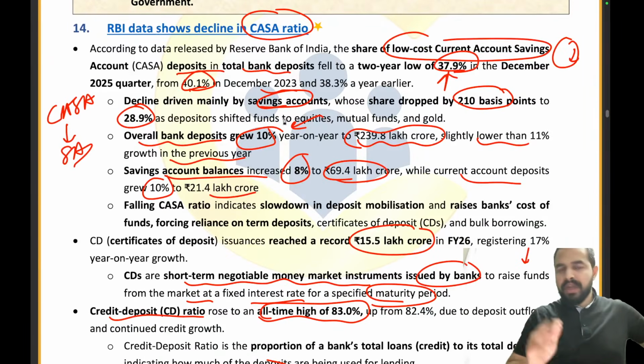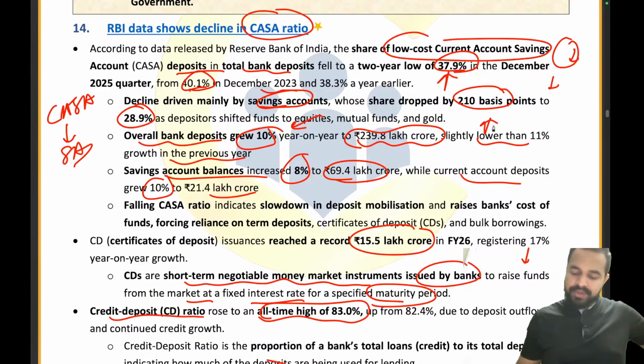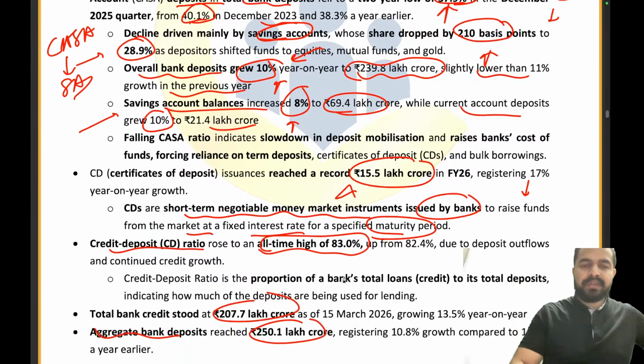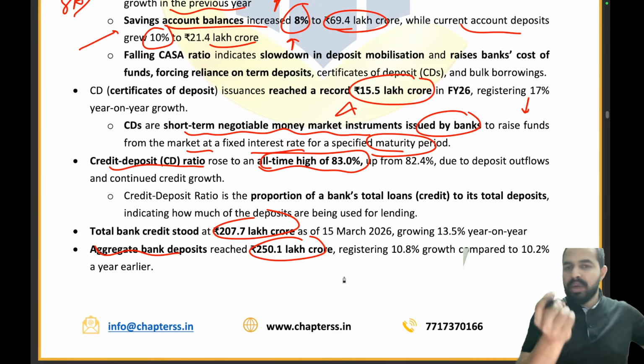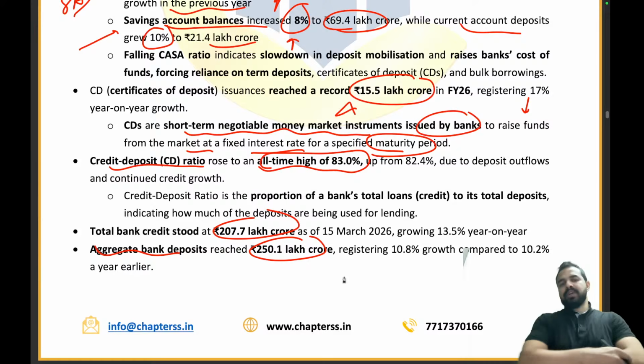So according to this RBI data, the low cost CASA deposit went down to 37.9%. The reason was savings account, down 210 basis points to 28.9%. Overall bank deposits have increased by 10%, right? Savings account balances increased by 8%. Certificates of deposits, 15.5 lakh crores, registering 17% up, and an all-time high credit to deposit ratio, that is the proportion of bank's total loan to its total deposit, 83%. So that's all we need to remember from here.